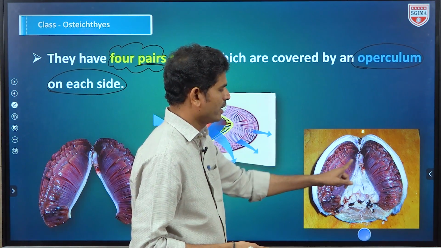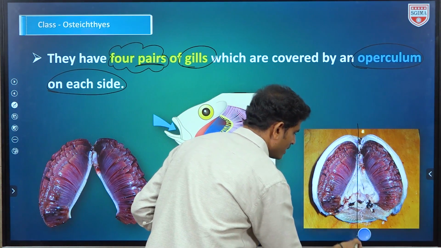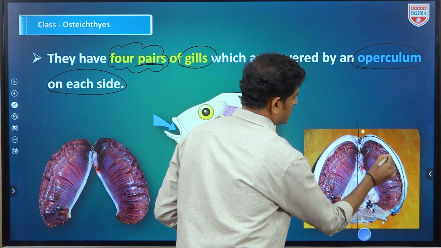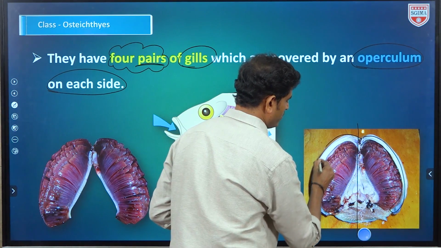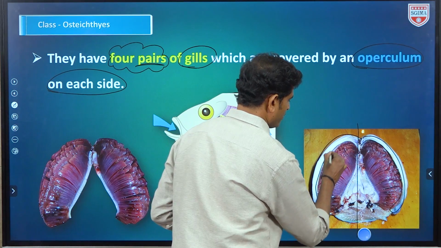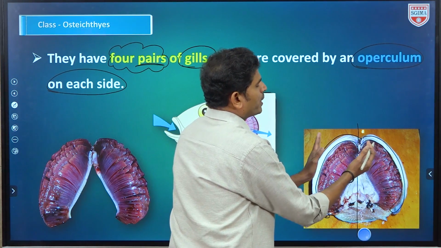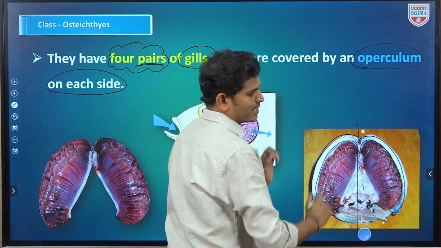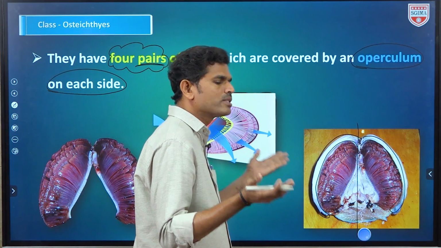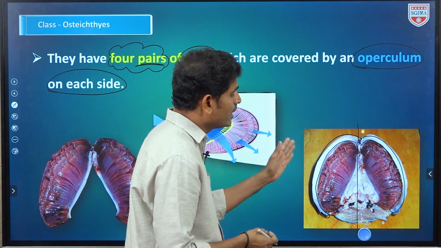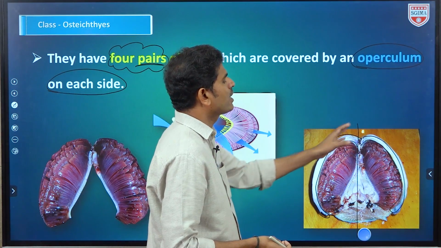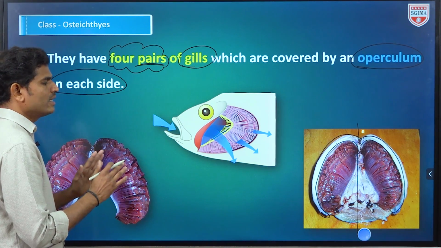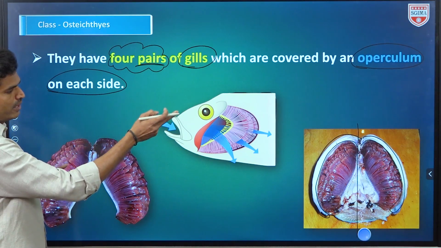For this one we are going to take this diagram. This is a bilaterally symmetrical organism, both sides. This color is only operculum, a bony structure, with the gills. So what is the significance of the operculum? It covers the gills and protects the gills. So the gills are not outside, they are inside the body. That's why these are called internal gills. Those gills are covered by the bony plate called operculum that protects the gills. So these are the gills without operculum, and there with the operculum.